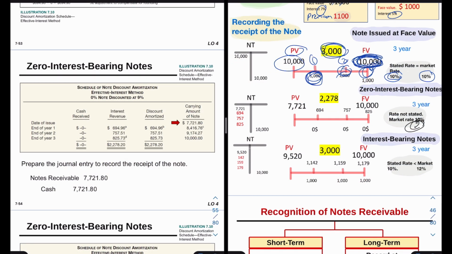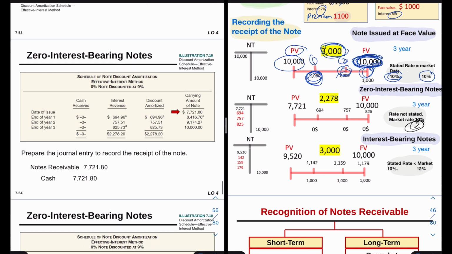So now we have to make the journal entries for recording the receipt of the notes. Because we are issuing the note at a discount, we're gonna have a cash by the present value of the note, and we have a note receivable with the present value of the note too.